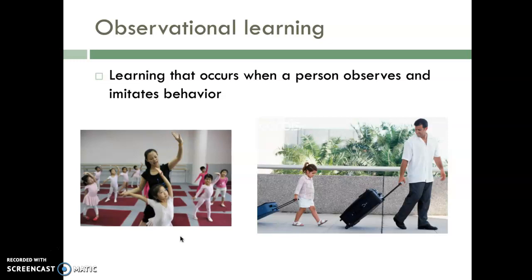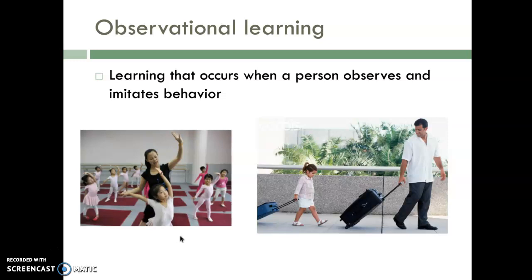So there's more to learning than just associating one thing with another, as classical conditioning would suggest, or doing something and then being reinforced for it, as operant conditioning would suggest. If this was the only way that we learned, it would take us a very, very long time to learn things. And we couldn't benefit from what other people learned before us. We'd have to reinvent what others have learned over and over again. So it's much more efficient to learn from others.